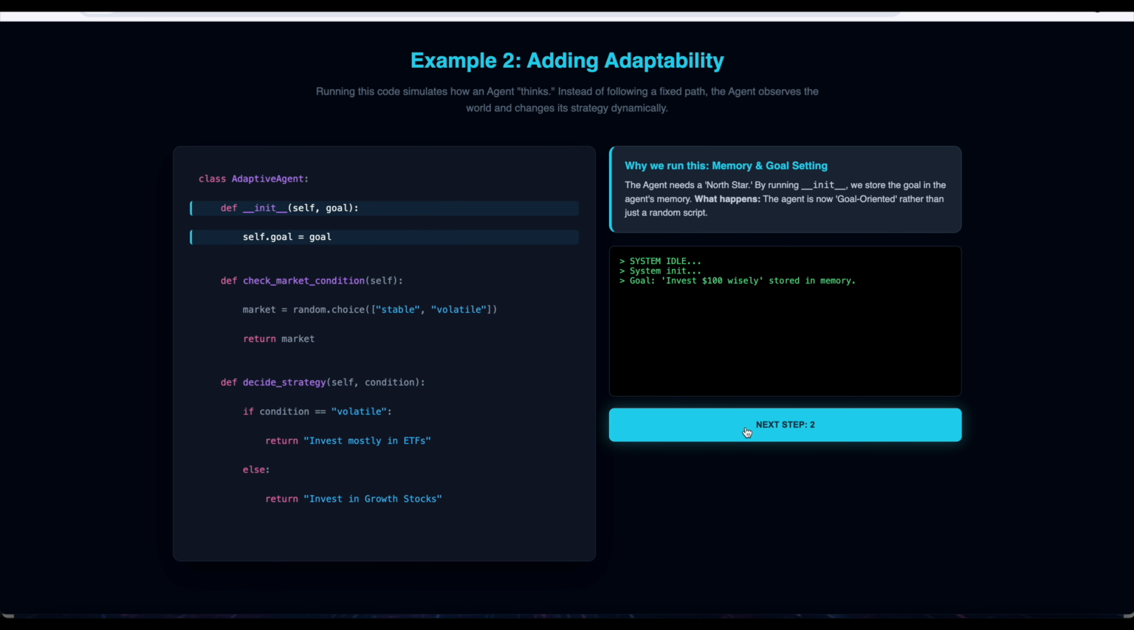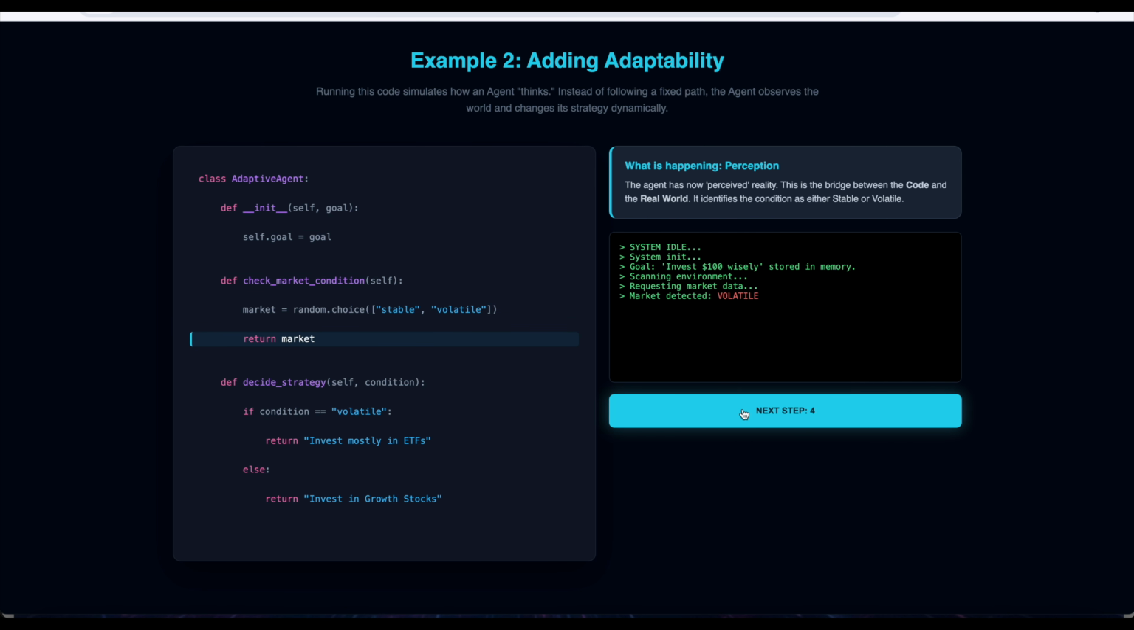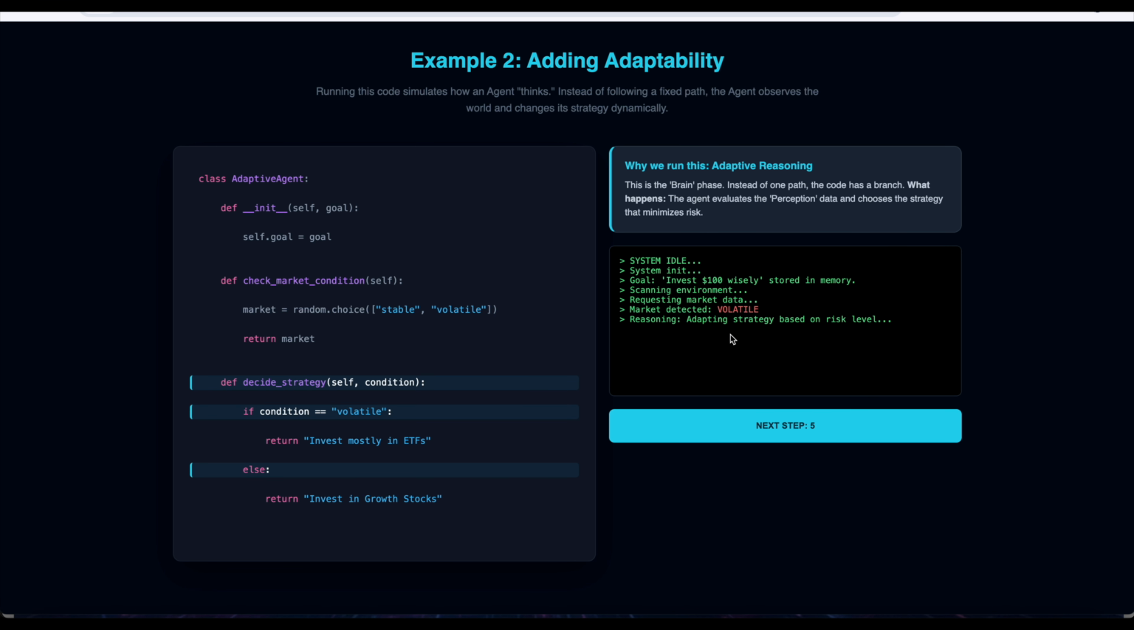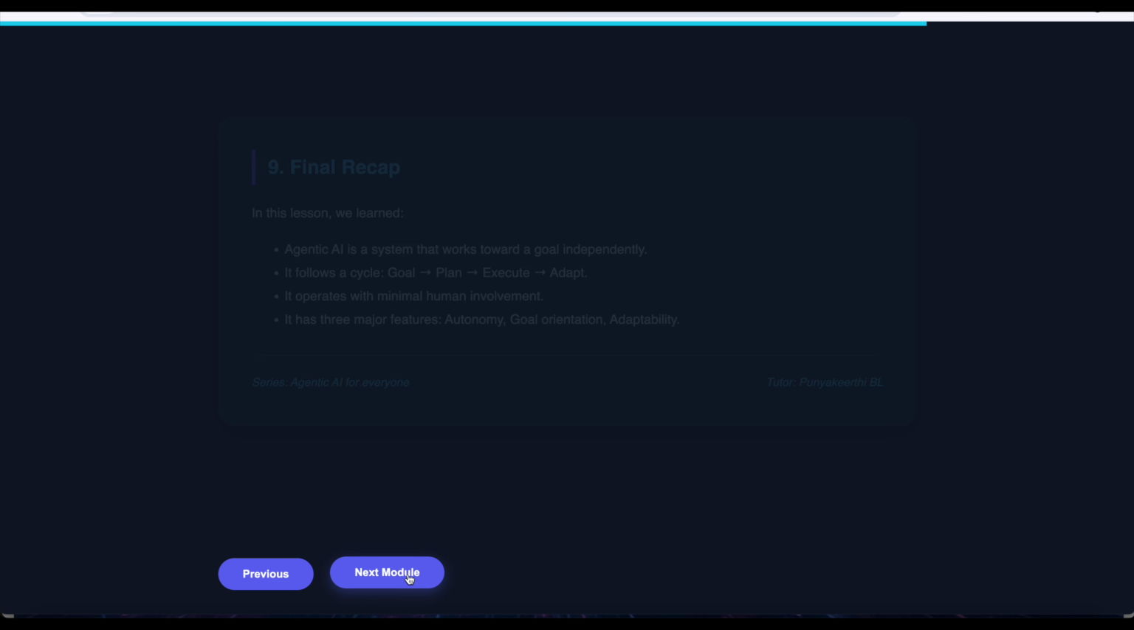Let's try whether it will get volatile. I am trying again to get the market detected as volatile. So how is it reasoning? Adapting strategy based on risk level. The risk level is high, that's why the final strategy is to invest mostly in ETFs, low risk. On the basis of whether the market detected is volatile or stable, the strategy will change. This is called adaptability. On the basis of environment changes, the agent also changes. This is what makes AI agentic.